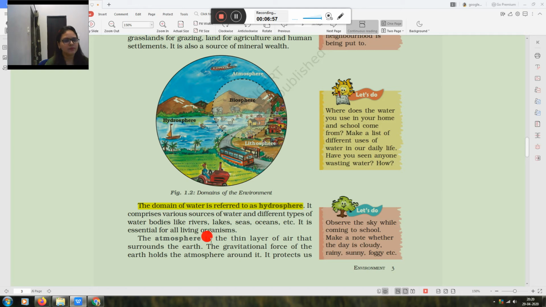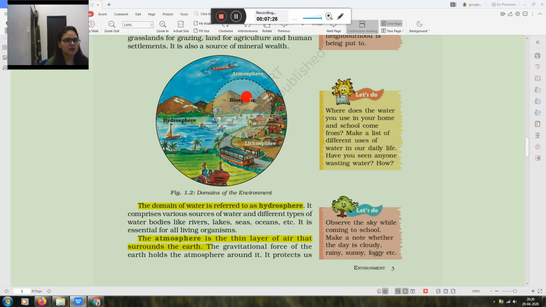Now the third one is atmosphere. Atmosphere is the thin layer of air that surrounds the earth. Here you can see the picture of atmosphere also. A means atmosphere and A means air. So air includes atmosphere. Atmosphere is made up of air.